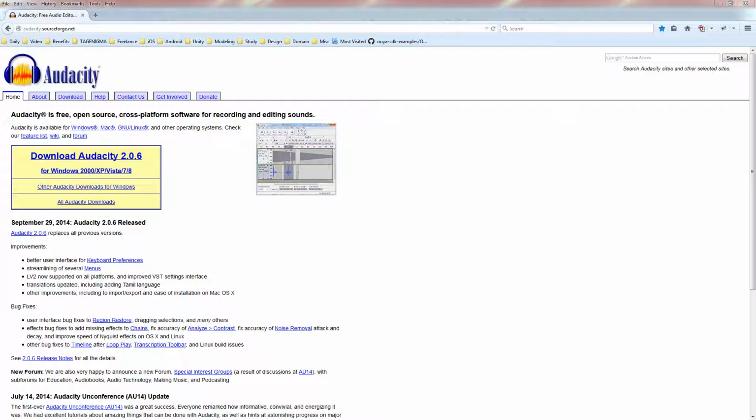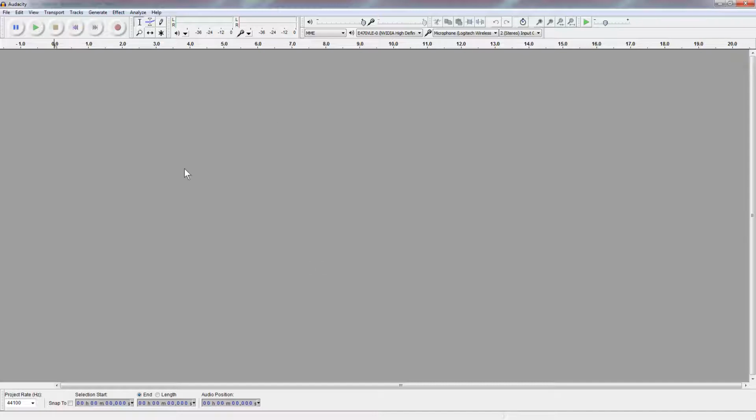I want to show you Audacity. Audacity is a powerful and free audio recorder, which you can use for your voice recordings. I'll add a link to Audacity in the show notes. This is Audacity, and it records audio, so you can select your available microphone and then record.